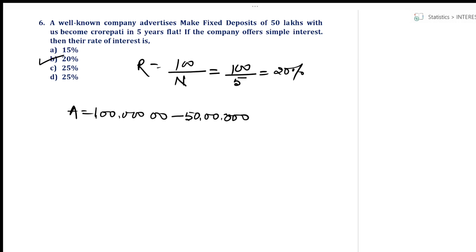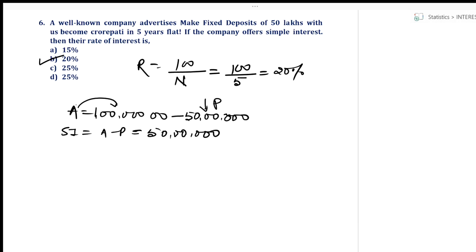Okay. So what is this value? This value is amount and this value is principal, right? So what do I get? SI is equal to amount minus principal. So that gives me 50 lakhs.